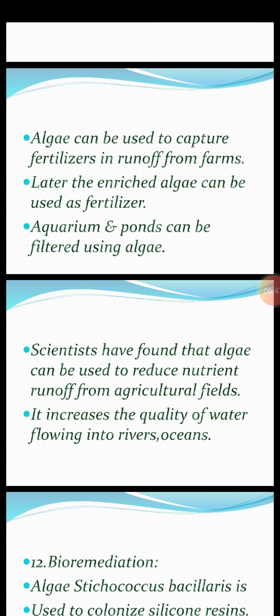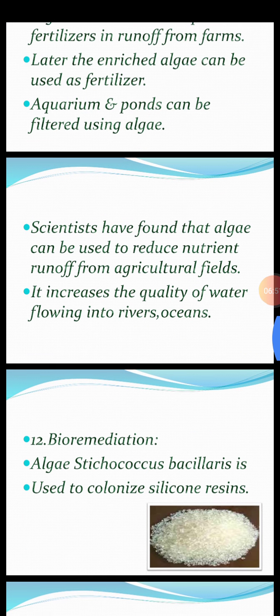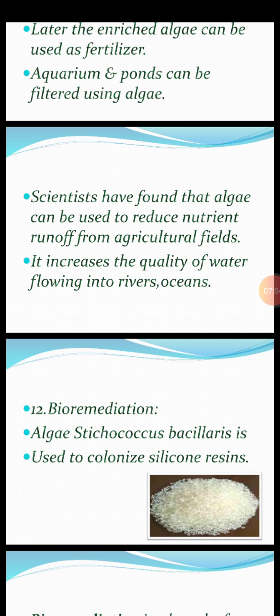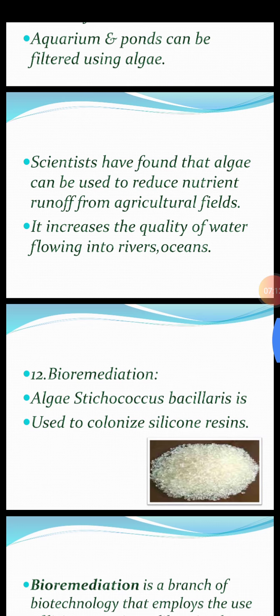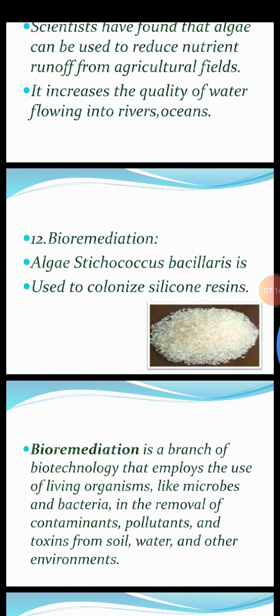Aquariums and ponds can be filtered or cleaned by using algae. Scientists have found that algae can be used to reduce nutrient runoff from agricultural fields. That is, algae have not only the ability to absorb fertilizers or toxic chemicals, but also nutrients. They also have great power. It increases the quality of water flowing into rivers and oceans. Next comes the 12th point, bioremediation.